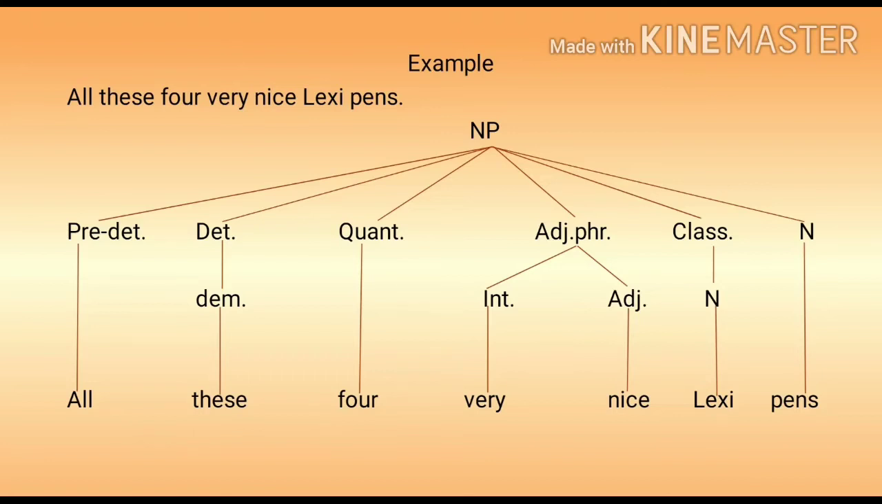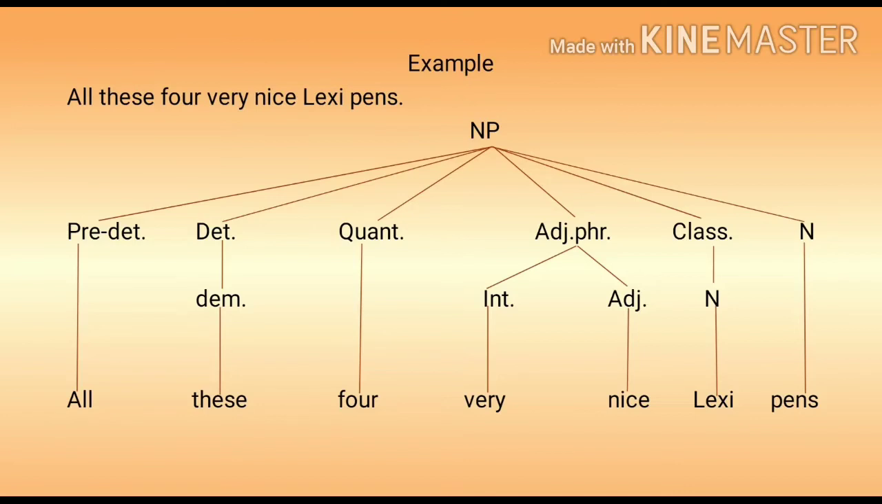Now, let us see an example represented through this tree diagram. All these 4 very nice Lexi pens. In this, noun phrase is divided into predeterminer, determiner, quantifier, adjectival phrase, classifier and noun. Predeterminer is all, determiner is demonstrative, that is these, quantifier is 4, adjectival phrase is divided into intensifier, that is very, and adjective nice, then classifier, that is Lexi, then finally noun, that is pens. So, all these 4 very nice Lexi pens.